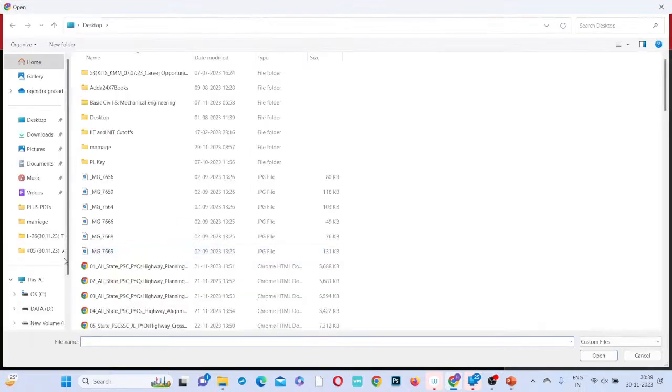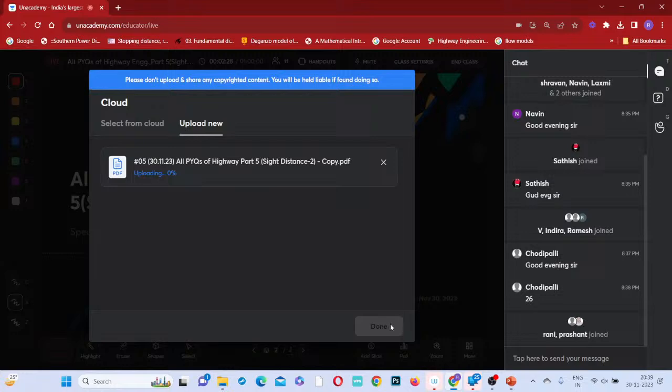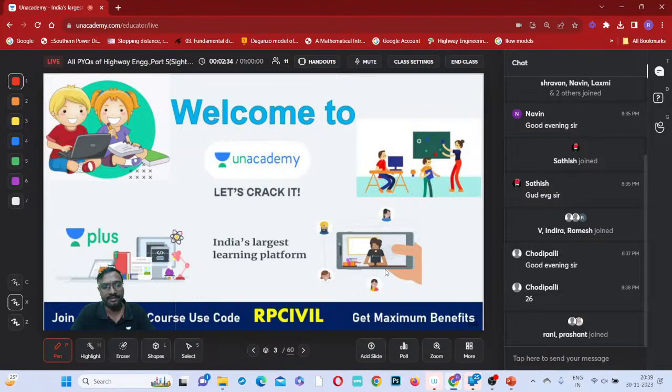So sight distances, which we are discussing: you can say SSD, OSD, ISD, and all these things we are discussing now. All sight distances we will be discussing at a time, if you just observe now.